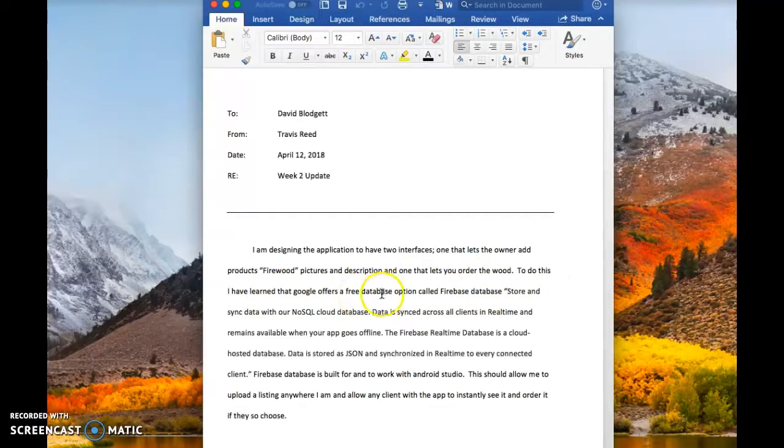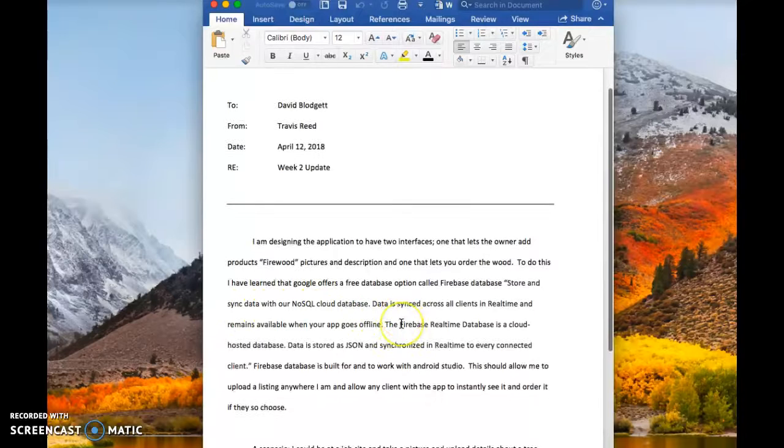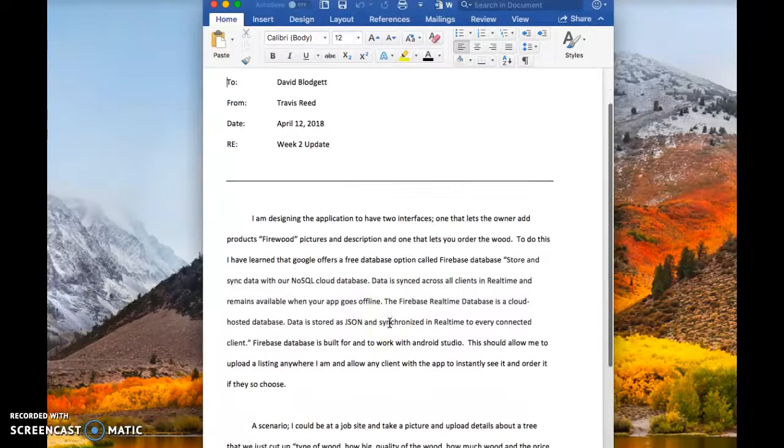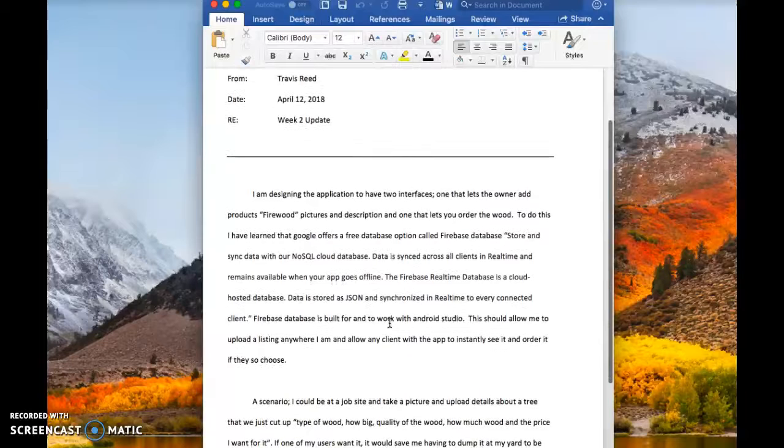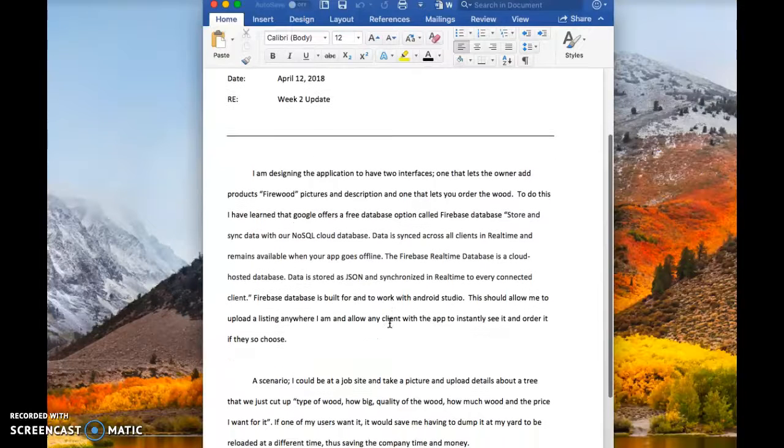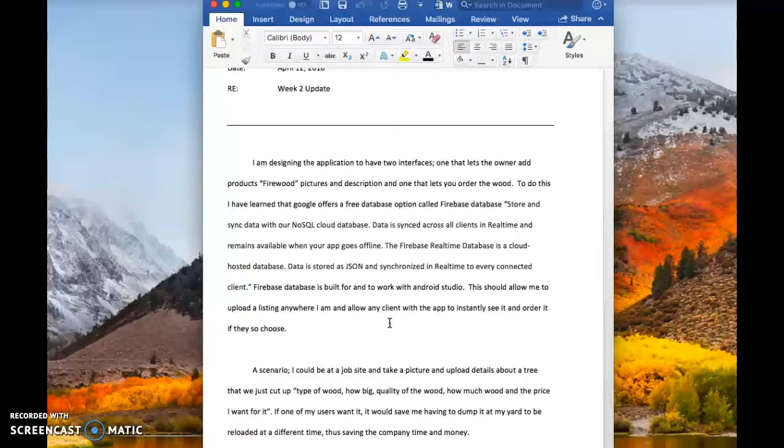To do this, I've learned that Google offers a free database option called Firebase Database that allows you to store and sync data with a NoSQL cloud database. Data is synced in real time across all clients and remains available when your app goes offline. The Firebase database is a cloud-hosted database. Data is stored as JSON and synchronized in real time to every connected client. Firebase database is built for and works with Android Studio.